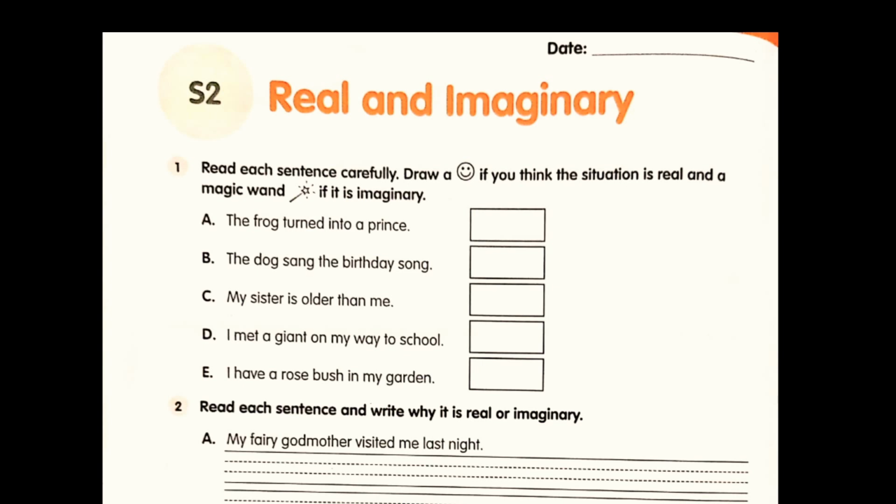In A part, the frog turned into a prince. A frog can turn into a prince, so it is an imaginary sentence. So you will draw here a magic wand. The dog sang the birthday song. My sister is older than me. I met a giant on my way to school. I have a rose bush in my garden.